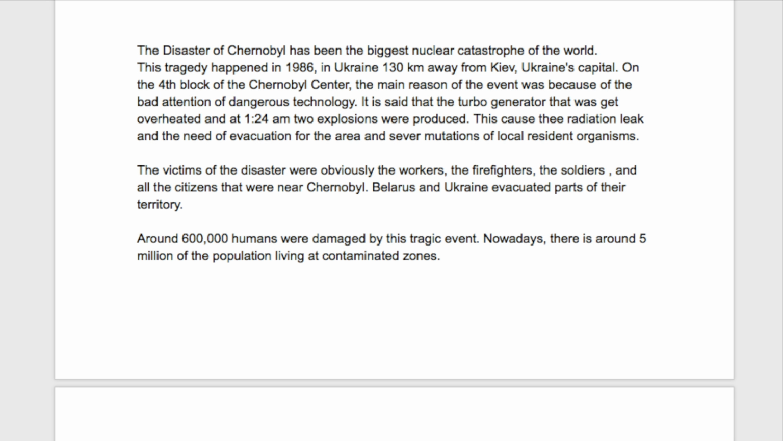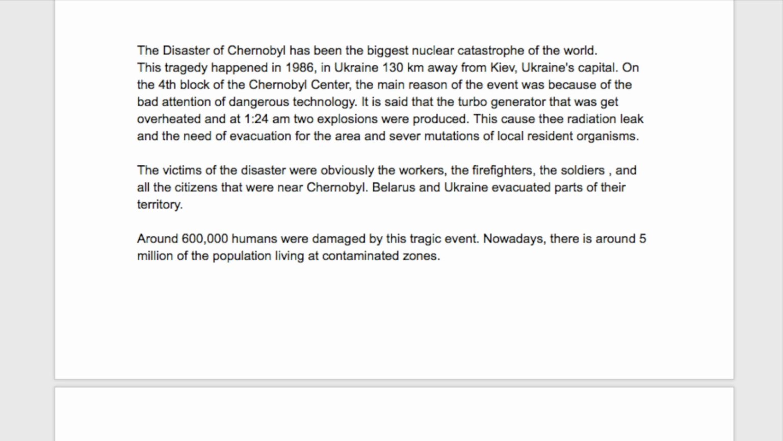The disaster of Chernobyl has been the biggest nuclear catastrophe of the world. This tragedy happened in 1986 in Ukraine, 130 kilometers away from Kiev, Ukraine's capital. On the fourth block of the Chernobyl center, the main reason of the event was the bad attention to dangerous technology. It is said that the turbo generator got overheated, and at 1:24 a.m.